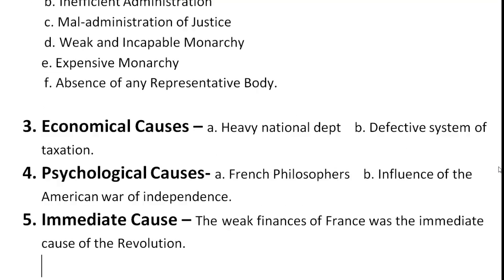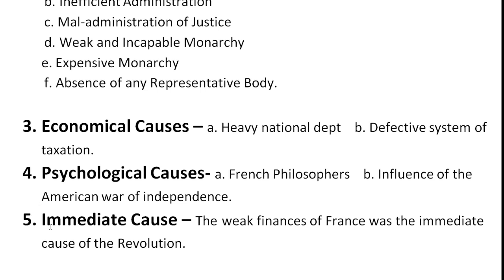Third, we have economical causes. Fourth, we have psychological causes. If you can see, under this I have mentioned all the important points, like heavy national debt, defective system of taxation. And next we have psychological causes. What are the reasons behind this French Revolution, especially the psychological reasons? I also mentioned that French philosophers were influenced by the American War of Independence.